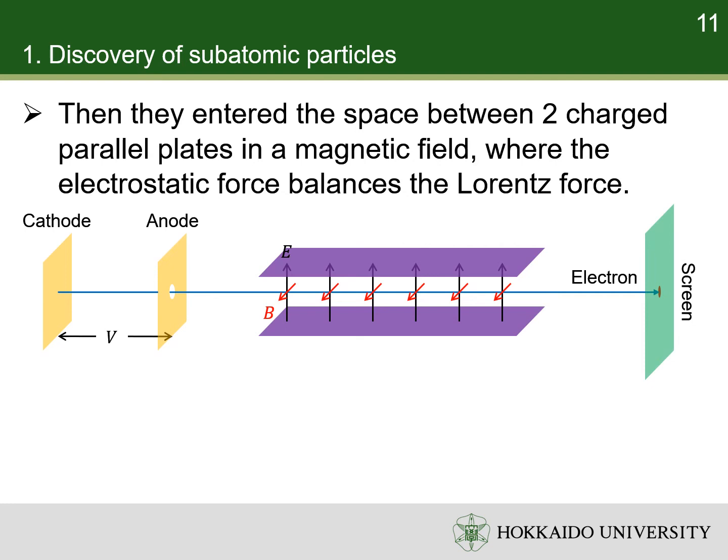Thomson then added a magnetic field. By adjusting the electric field and the magnetic field, he could make the cathode ray move in a straight line. Under this condition, the electrostatic force balanced the Lorentz force. E and B are electric field strength and magnetic flux density, respectively.